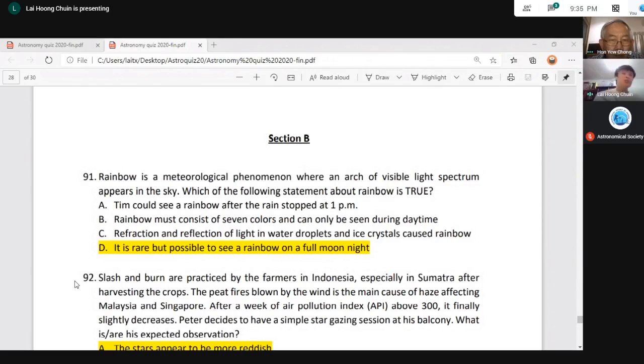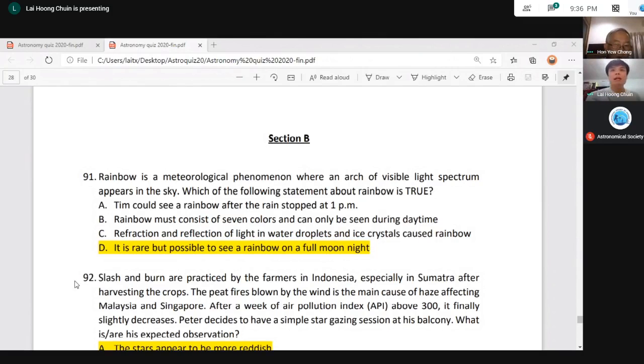Usually, if you see a rainbow, it is early in the morning, a little while after sunrise. The sun rises in the east, and you will see the rainbow in the west. Or during sunset, the sun is setting in the west and you see the rainbow in the east. So A is not correct.